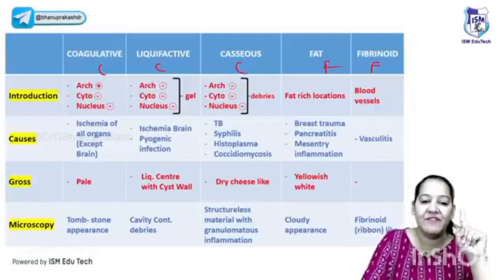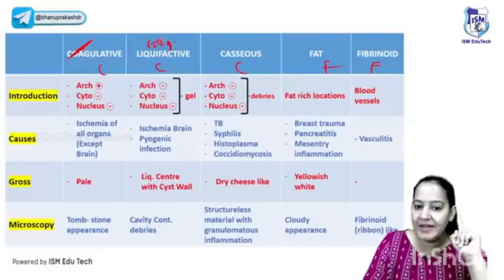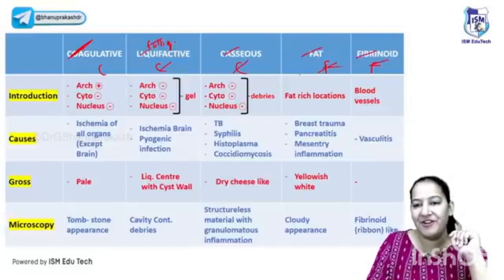There are 5 types of necrosis. The first one is the coagulative. The second is the colligative, also known as liquefactive. The third is the caseous, then fat, then fibrinoid. The 5 types of necrosis.